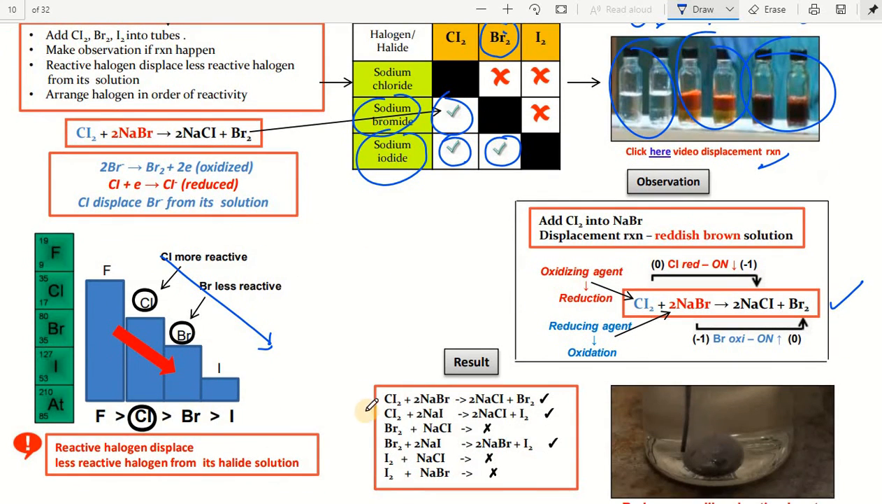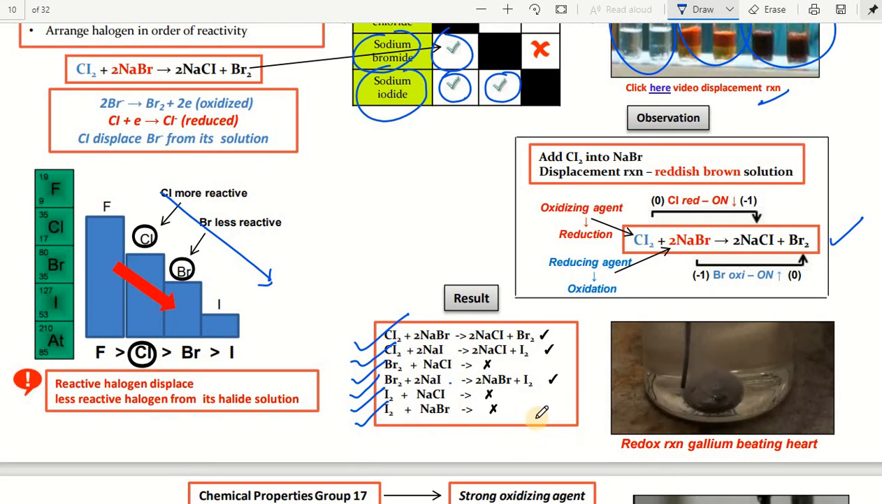This is the result. As per the result, if you observe, chlorine reacts with sodium bromide, chlorine reacts with sodium iodide, but bromine cannot displace chlorine from NaCl. Bromine displaces iodine from NaI. Iodine cannot displace chlorine from NaCl. Even iodine cannot displace bromine from NaBr.